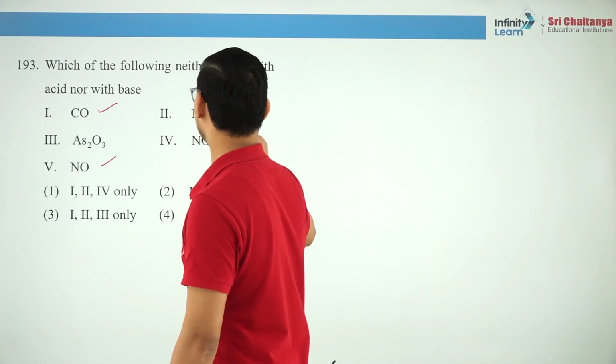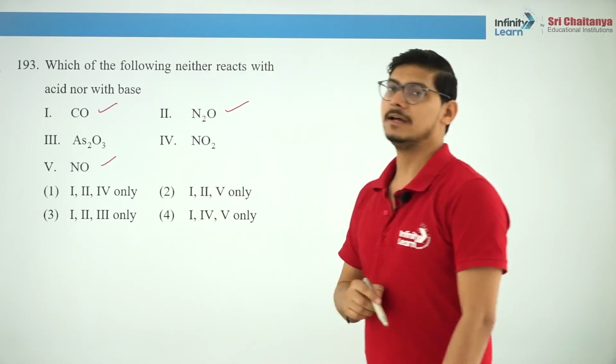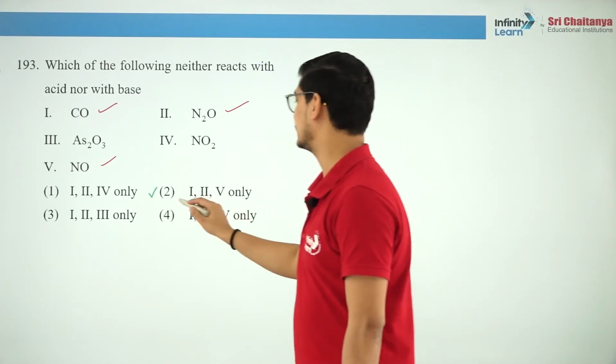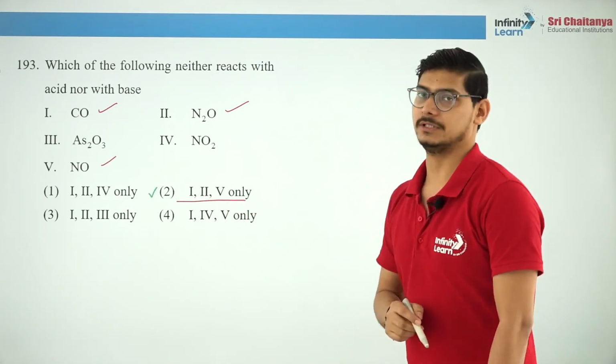Which of the following neither reacts with acid nor with base? Okay, the ones which are neutral: carbon monoxide, N2O nitrous oxide and NO nitric oxide. So first, second and fifth only. Is that clear?